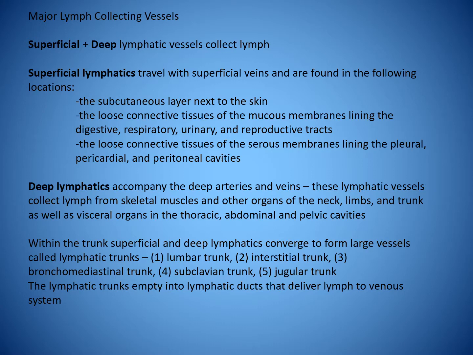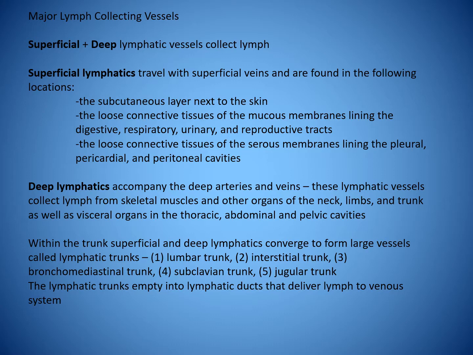the loose connective tissue, and the mucous membranes lining the digestive, respiratory, urinary, and reproductive tracts. The loose connective tissues are the serous membrane lining the pleural, pericardial, and peritoneal cavities. Deep lymphatics accompany the deep arteries and veins, and these lymphatic vessels collect lymph from skeletal muscles and other organs of the neck, limbs, and trunk, as well as visceral organs in the thoracic, abdominal, and pelvic cavities.